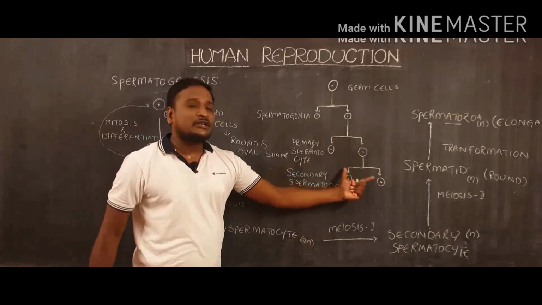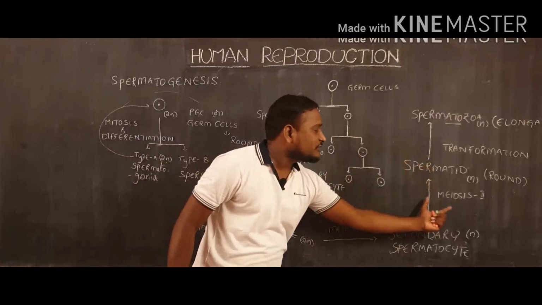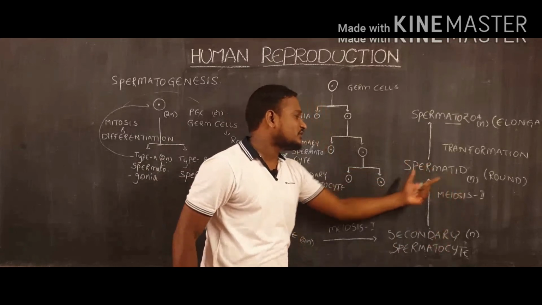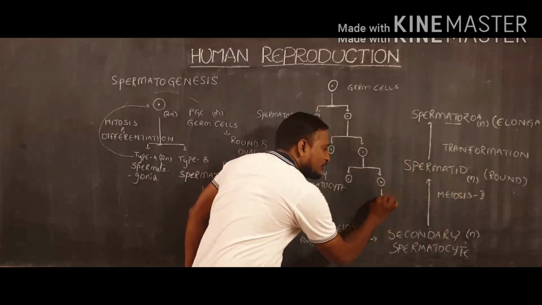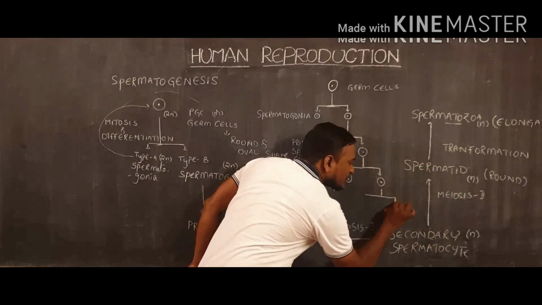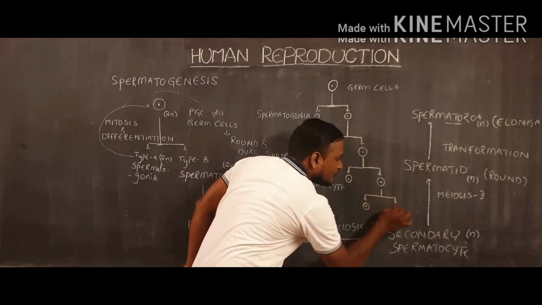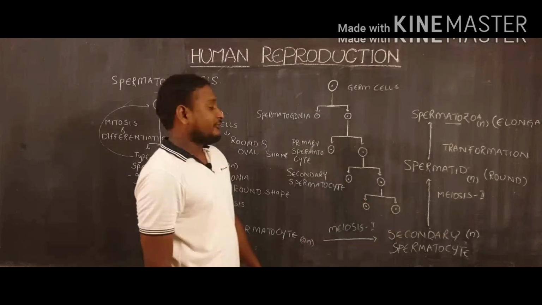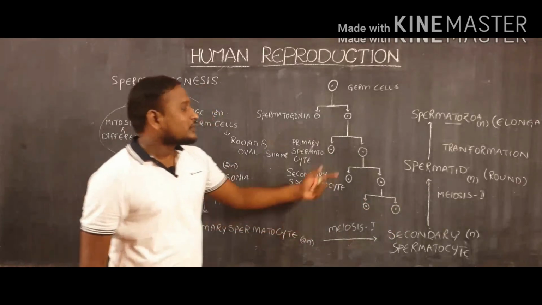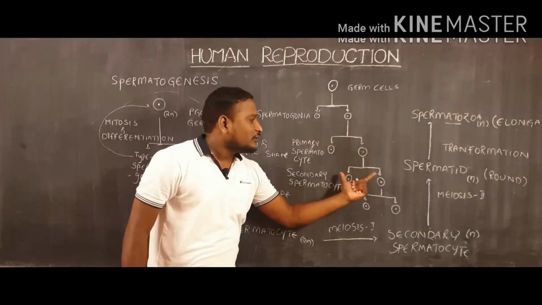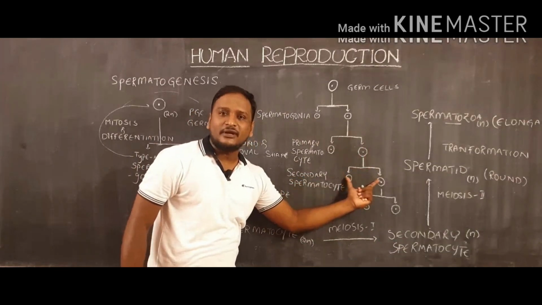So secondary spermatocyte now conducts which division? Meiosis 2 division. Secondary spermatocyte conducts meiosis 2 division. So what will happen? They produce how many spermatids? 2 spermatids. Is that right? So if one primary spermatocyte is getting divided, two secondary spermatocytes will be formed.